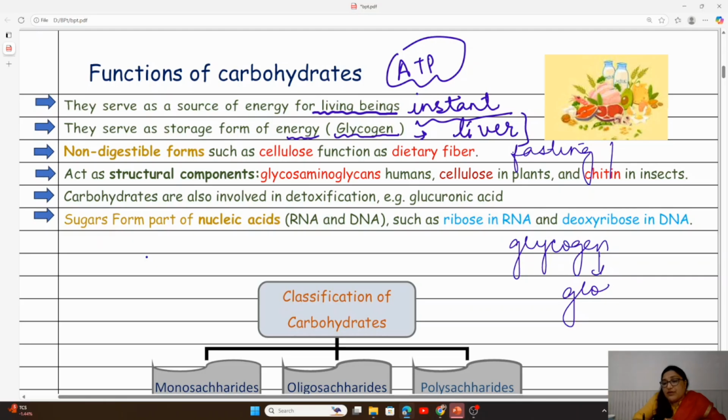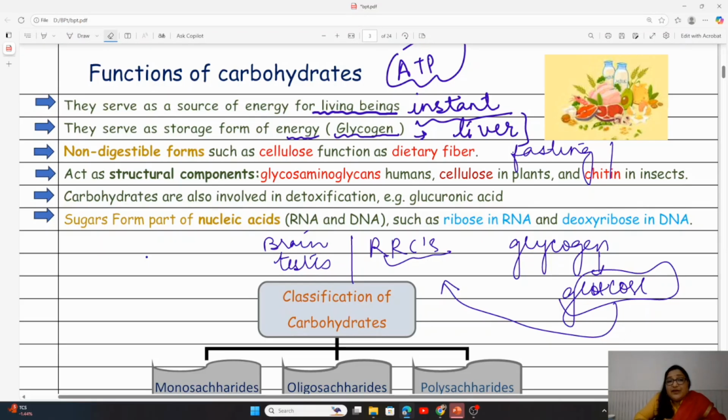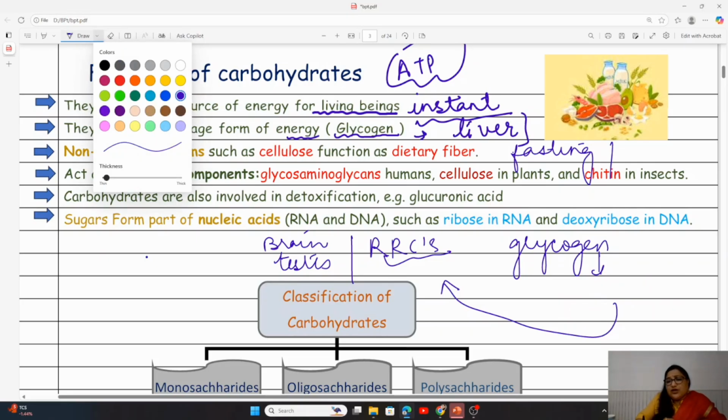This glucose will be transported to the organs or to the place which exclusively survives on glucose. See, there are organs such as the brain, the testes, and there are cells such as the RBCs. They are going to feed exclusively on glucose.